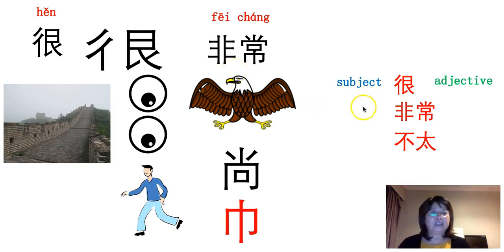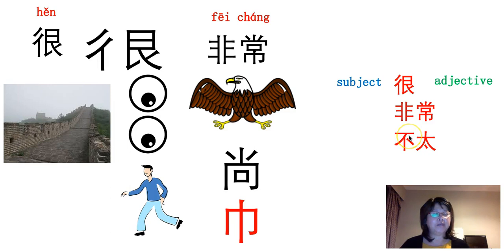So the structure is subject plus 非常 and plus an adjective. For example, 他非常好 he is very good. But if you want to say he's not very good, you can use 不太.